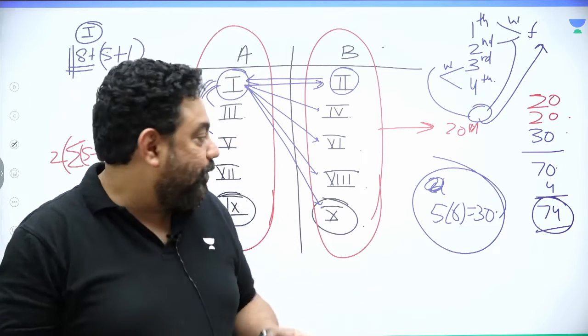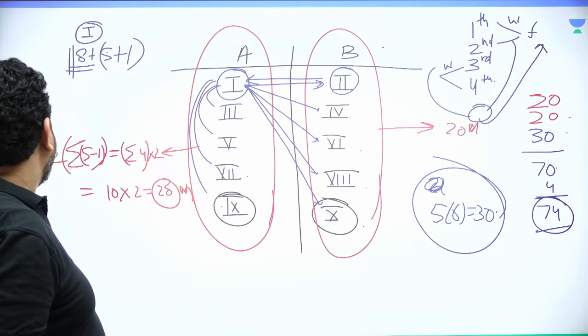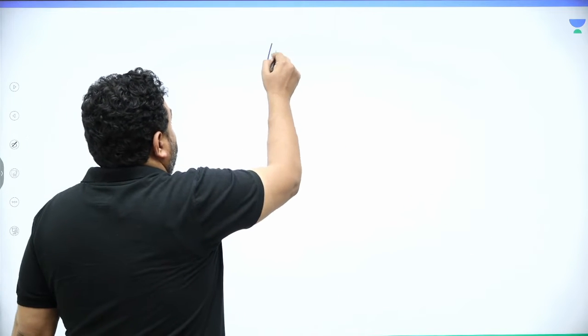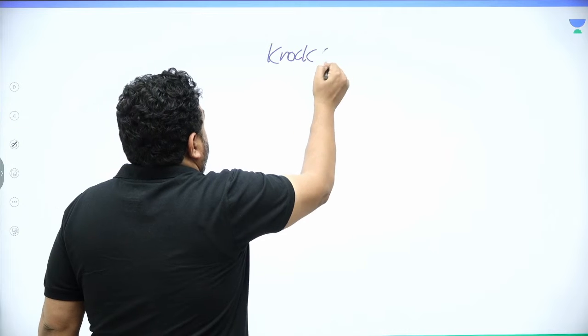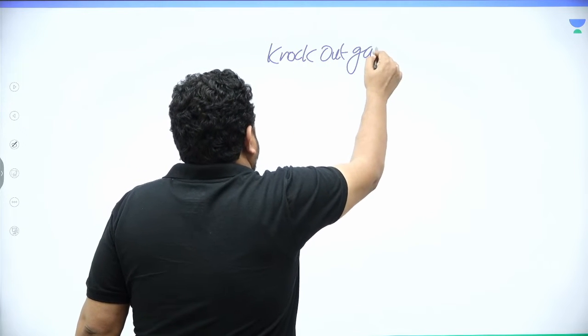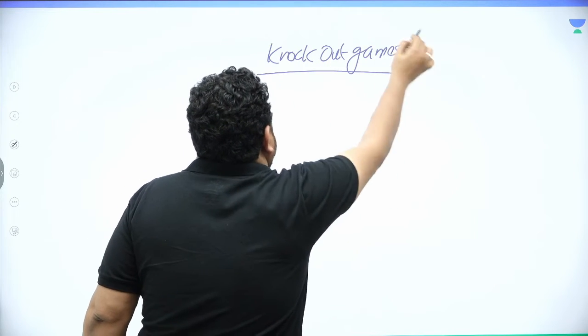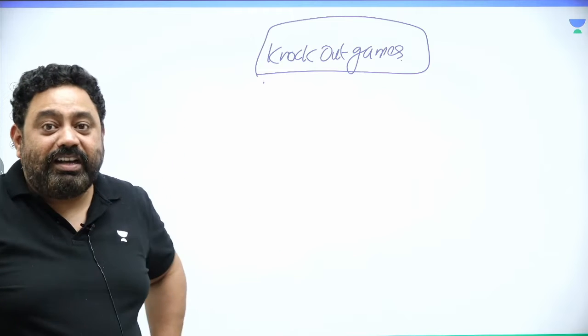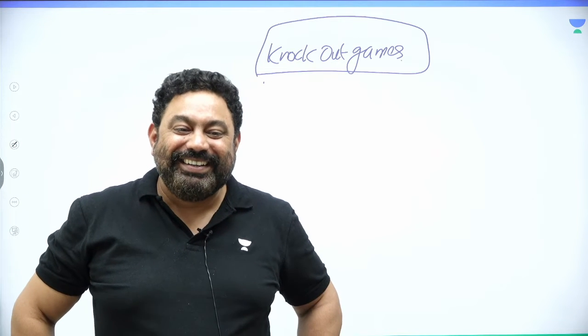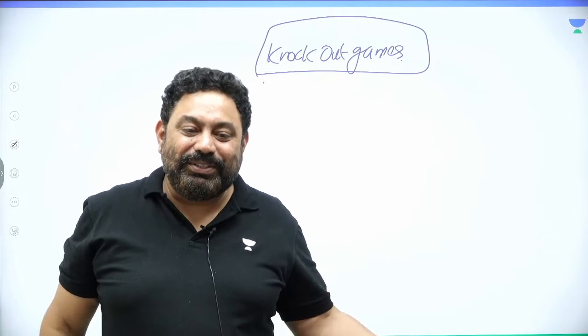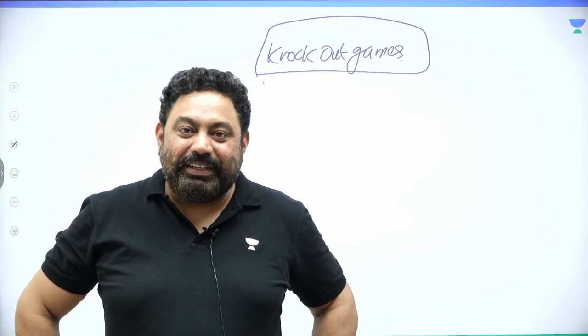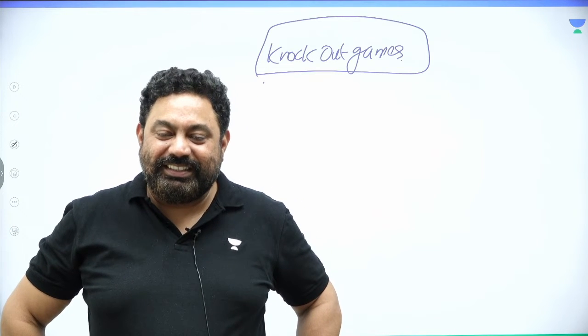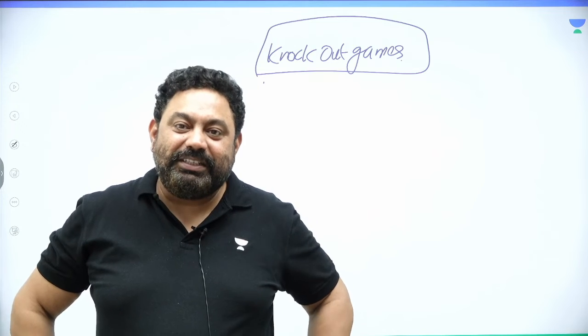Now let's talk about knockout games. In Hindi we call it jo haar gaya wo bahar gaya, right? The team that loses goes out of the tournament. That is the way knockout tournaments are played, isn't it?